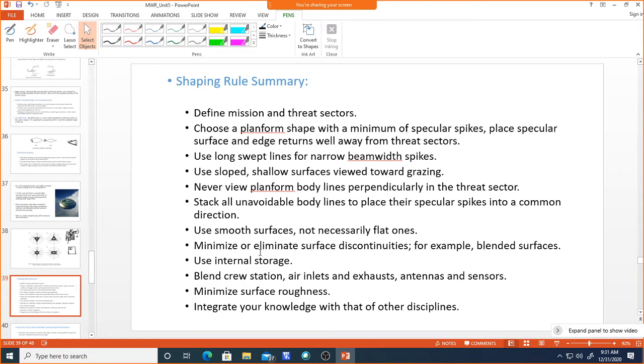Blend the crew station, air inlets and exhaust, antennas and sensors. You have to place these properly, or cover these exhausts and inlets, whatever is rotating, properly.